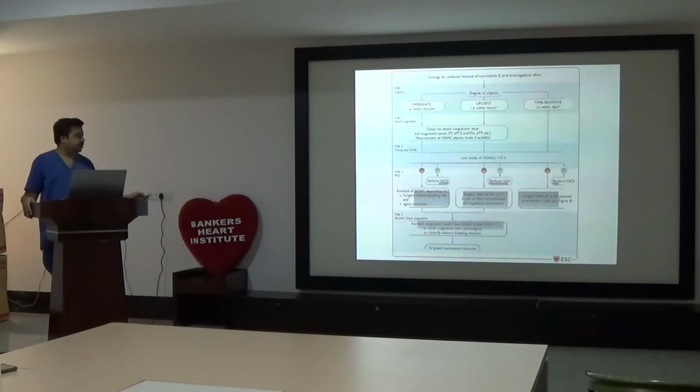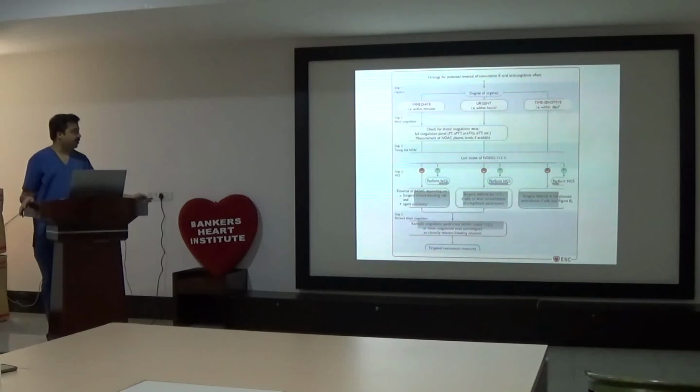For surgery which requires to be done within hours, if possible, delay surgery for at least 12 hours after the last dose of NOAC. Time-sensitive surgery which requires surgery within days, go ahead as routine. Stop dabigatran, stop rivaroxaban as recommended, and then go ahead with surgery.